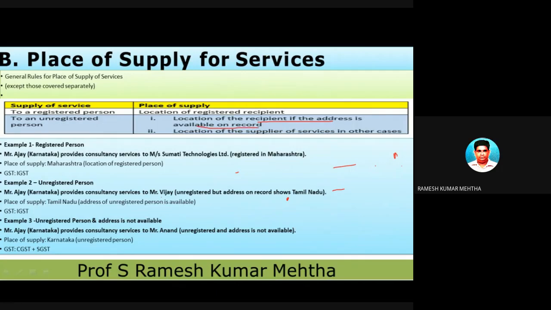Now third case. So 1 is over, 2 is over. Now in this third case, services are provided by a person to an unregistered person, and the location of the supplier, or services in other cases. So let's take a small example. What do you mean by this particular part?